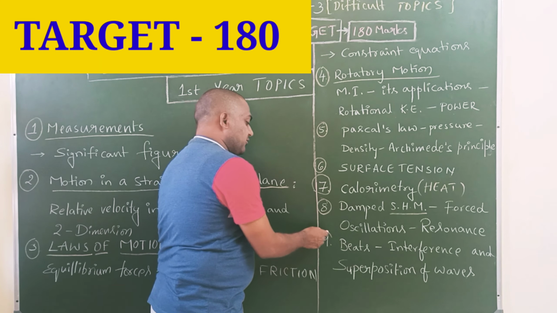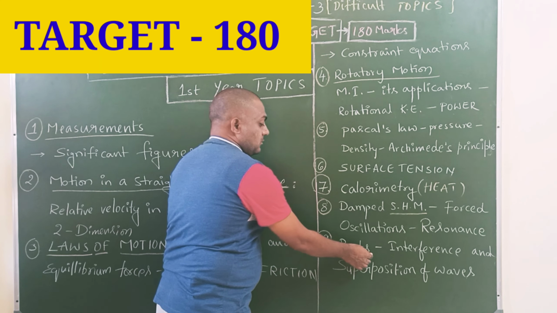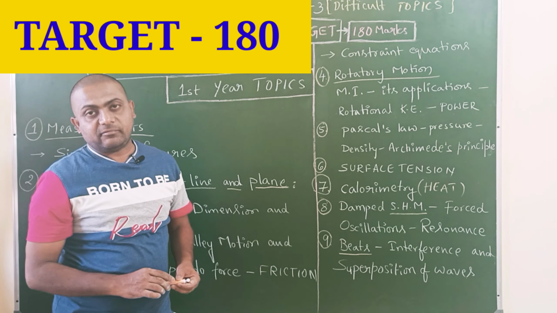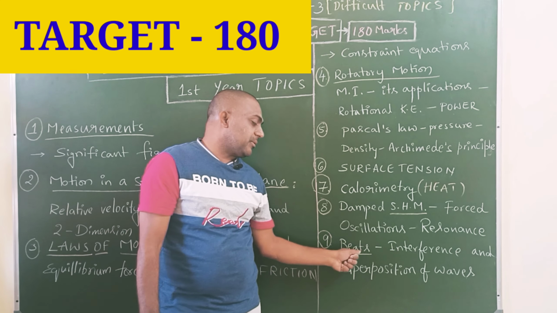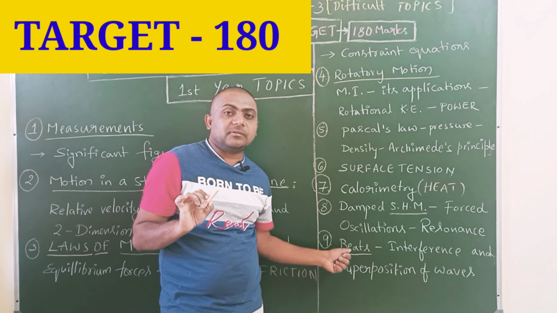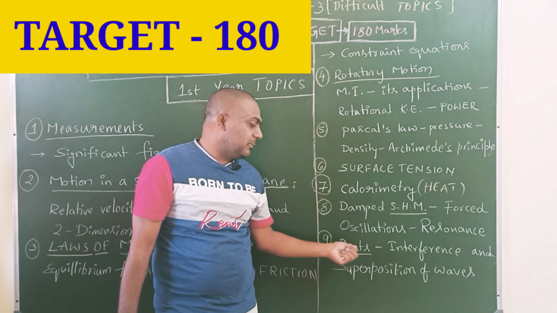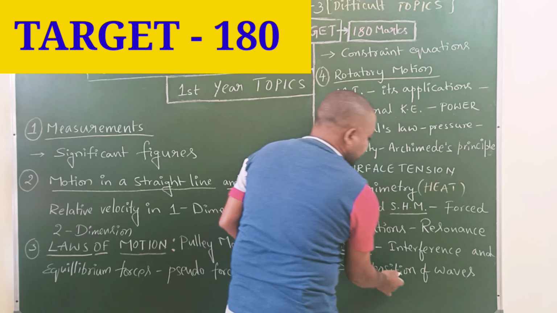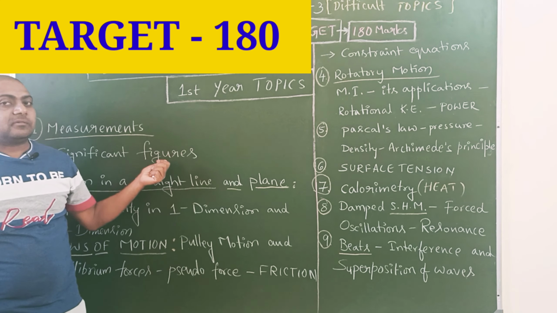Finally, from the waves chapter of first year, beats. Beat frequency has only one formula, f equals f1 minus f2. But when solving problems that are completely logic based, there is no formula. By practice you can do it. Next, interference and superposition of waves. These are the balanced 9 topics.